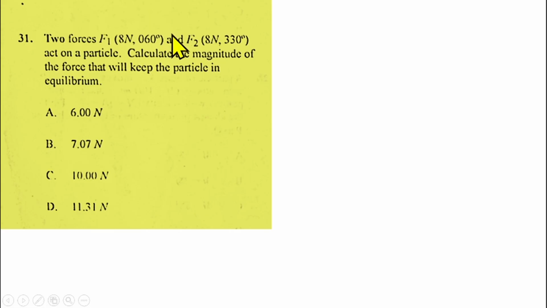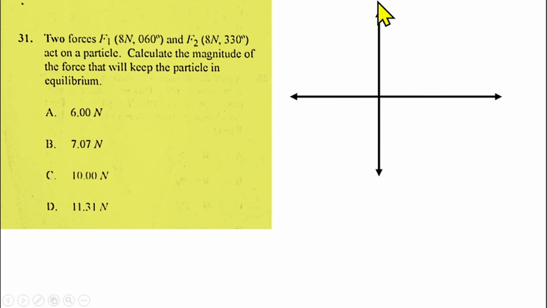So what do we do? We need to locate these two forces on the plane. So if I draw the quadrant, then I will locate this force F1. That will fall at 60 degrees, in the first quadrant. That will be F1, 8 Newton. Then the angle is 60 degrees. Then I will need to get the y component and the x component of this force. But before we do that, let's locate this one also.